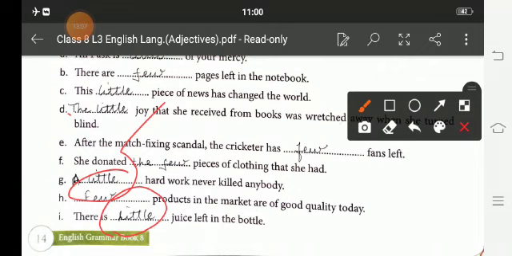So that's all for today's session. Fill these exercises in your book. Learn all the categories of adjectives.